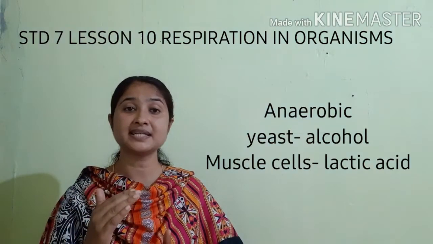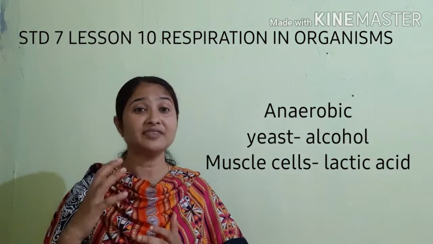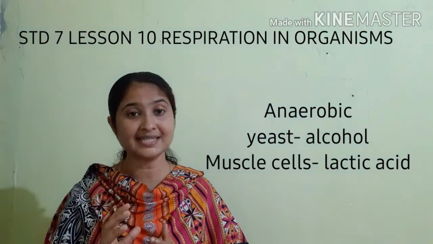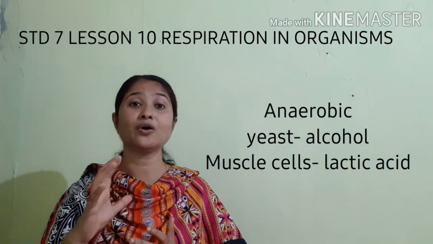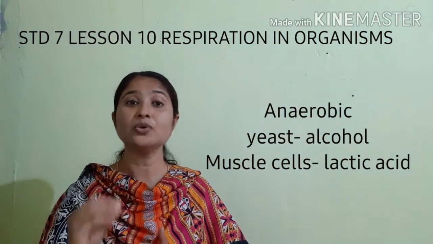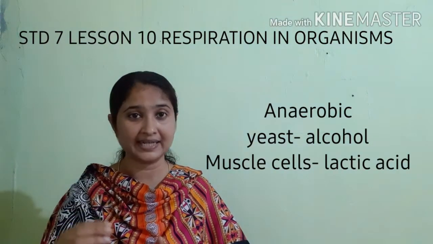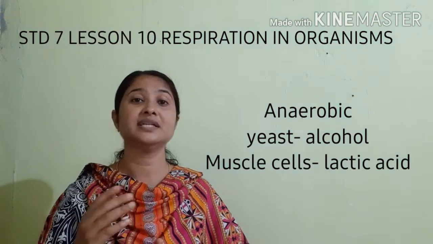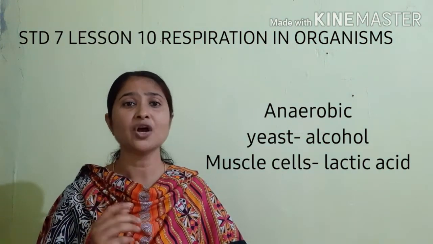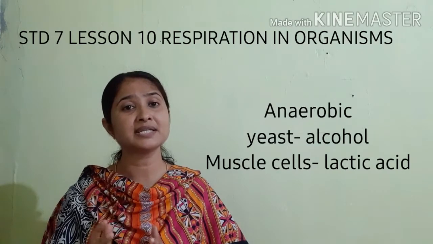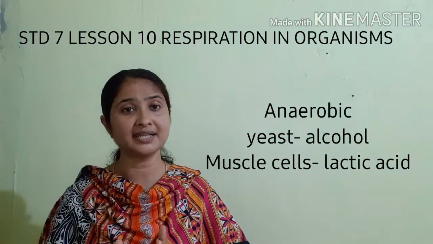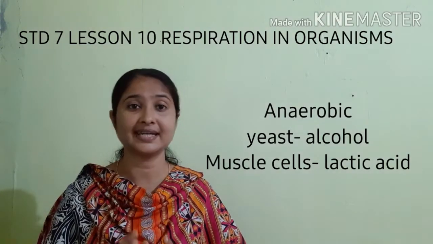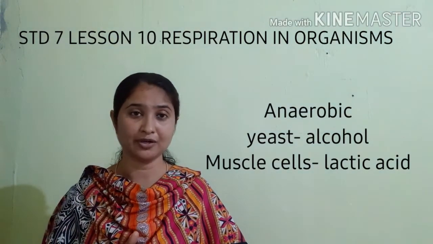So when we are doing very vigorous exercises, our muscle cells, when there is no oxygen supply, what do they do? They respire anaerobically. That is, they produce energy without oxygen, in the absence of oxygen. The end product formed here is lactic acid and carbon dioxide.